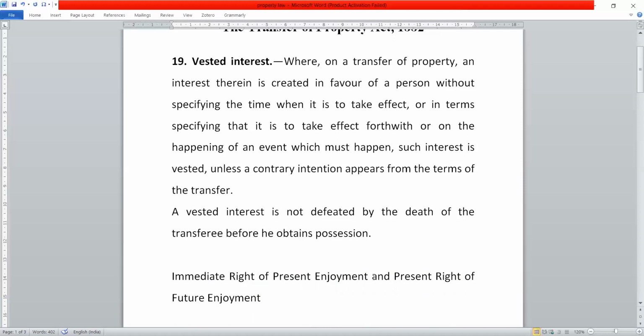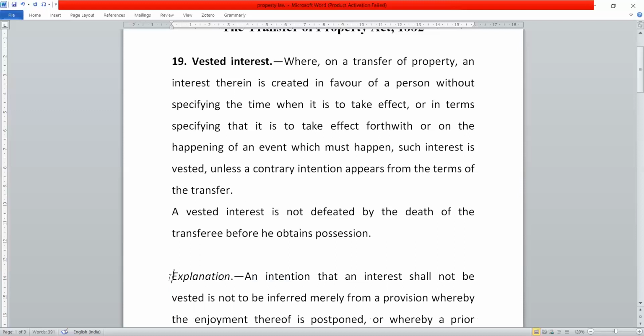Technically it means that in vested interest you may have an immediate right of present enjoyment. It means with ownership comes the possession as well. Or you have the ownership, that is the present right, but you will get the possession of the property at a later period of time. So this is present right of future enjoyment, or immediate right of present enjoyment. That is, you have both ownership as well as possession. However, in the latter case, it is only ownership. Possession comes at a different point of time.